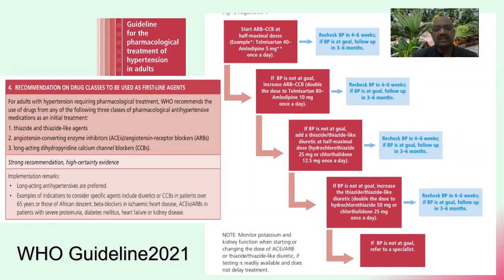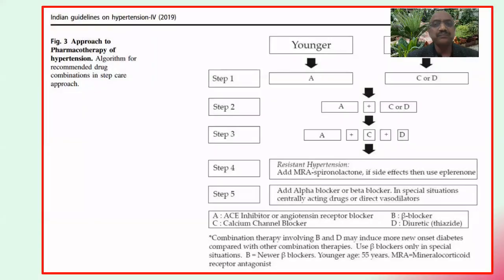So this guideline of WHO is quite good, where they have given you the choice that you can choose either the thiazide, ACE inhibitors, ARBs or CCBs.